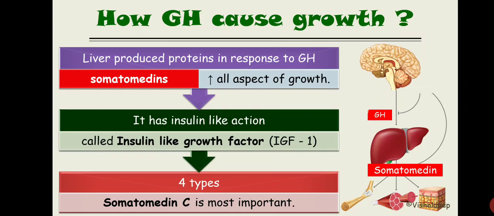The second difference is that in IGF-1 the A chain has an extension known as the D domain. That D domain is absent in insulin. Got it? So there are two differences: one is the C chain, another is the D domain. That is not given in a standard textbook, so it is a good idea to write it down somewhere.